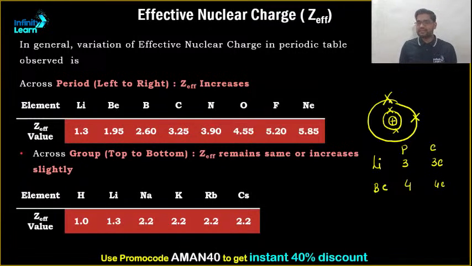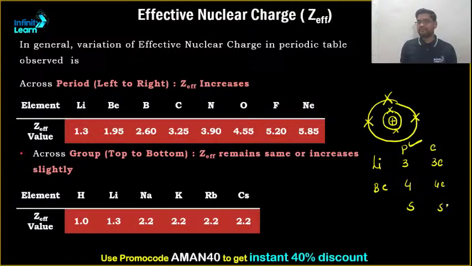Right? Now see, the repulsion has increased. If there was no electron, no repulsion. But if there is 1 electron present, the repulsion has increased. But what about the force of attraction, or the nuclear charge? The nuclear charge has also increased. Right? Clear? Then what about Z effective? Z effective increases, because the electrons are being added in the same shell.